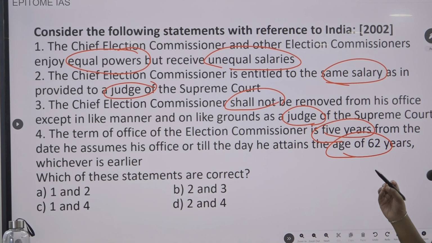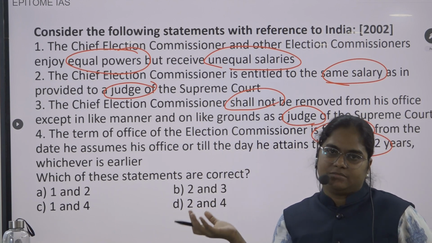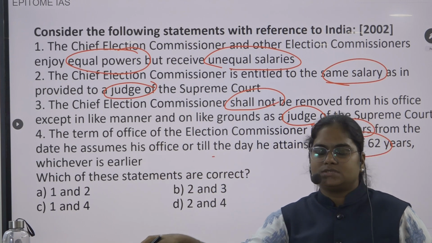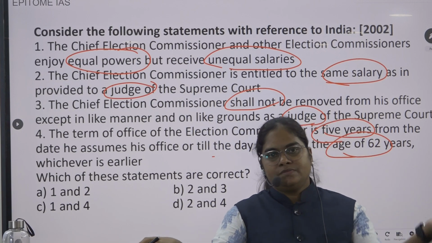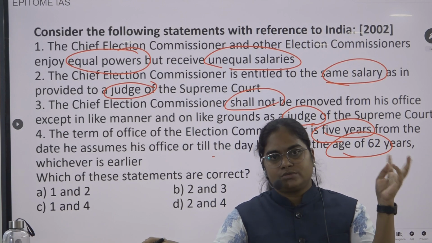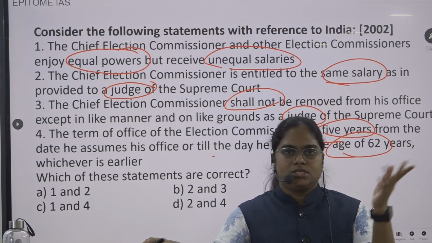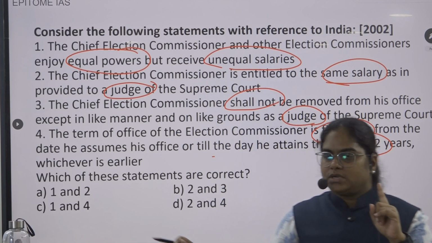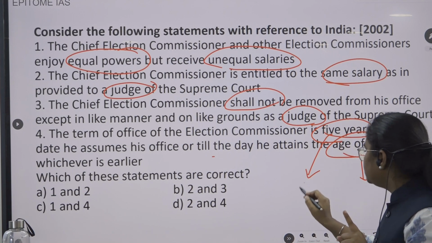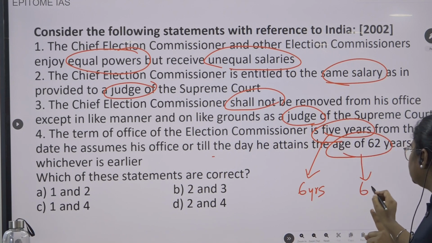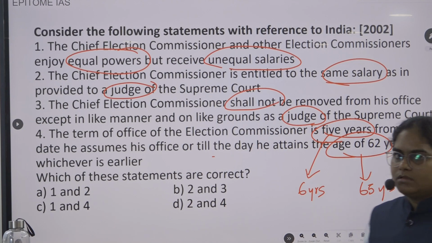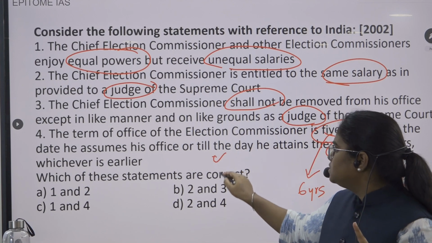Now, even if you are confused with some of the statements, you should be able to answer this. The fourth statement is a very factual statement. You should remember the maximum age, what the retirement age is for a Supreme Court judge and for a High Court judge. These things you have to remember. Here they have given 5 years and 62 years of age. Technically it is wrong. It is 6 years and 65 years of age, whichever is earlier. So this statement is a wrong statement.